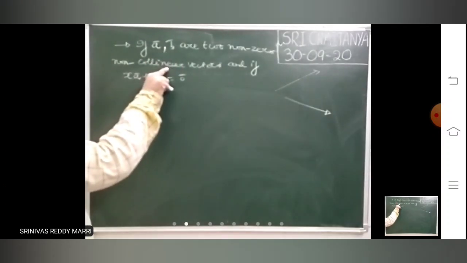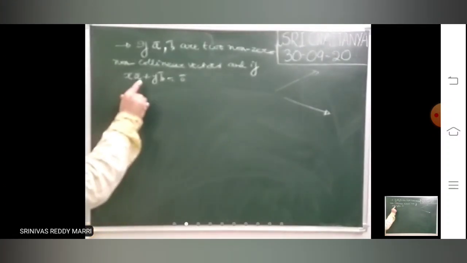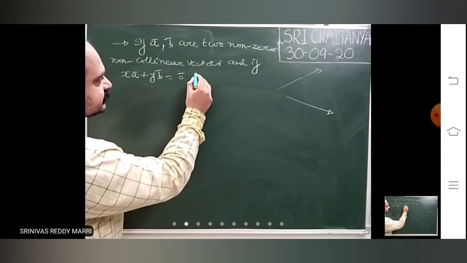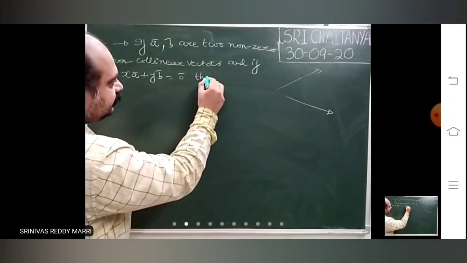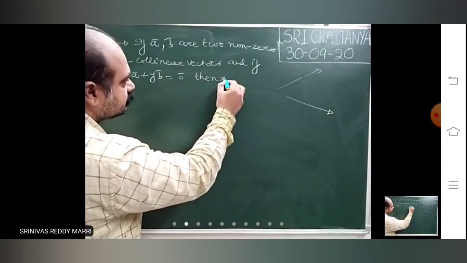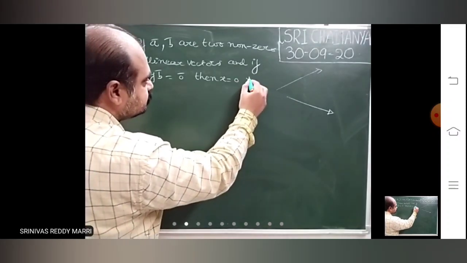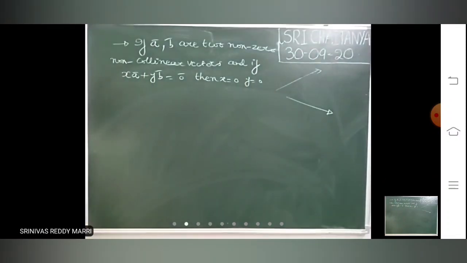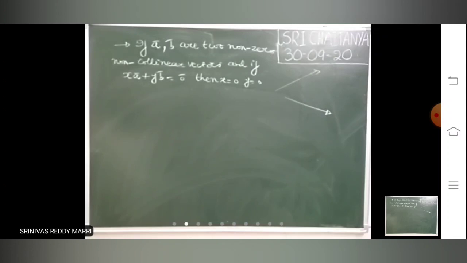Suppose A bar, B bar are two non-collinear vectors, and if such type of relation is satisfied, then x equal to 0, y equal to 0.